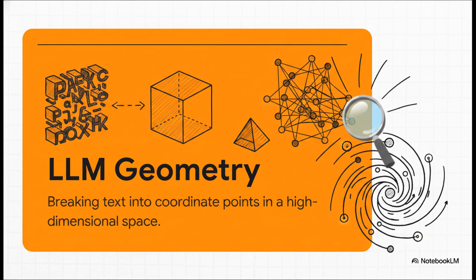To break that down a bit more, here's what's actually happening. When you interact with a large language model, it takes your text, breaks it into little chunks, and turns every single chunk into a really long list of numbers.